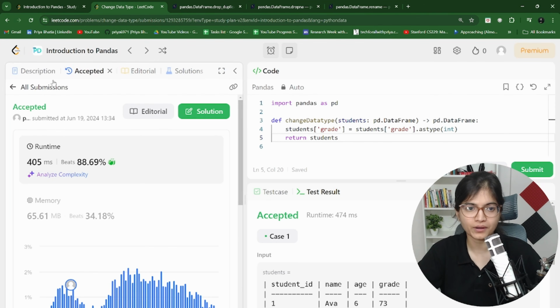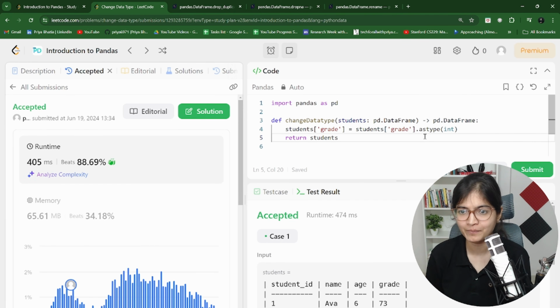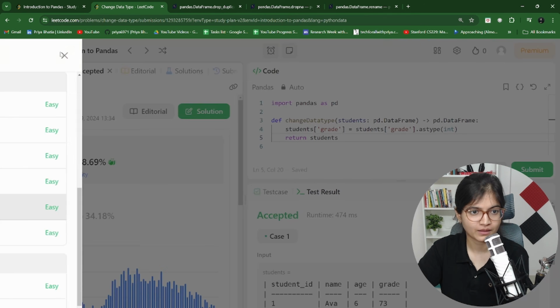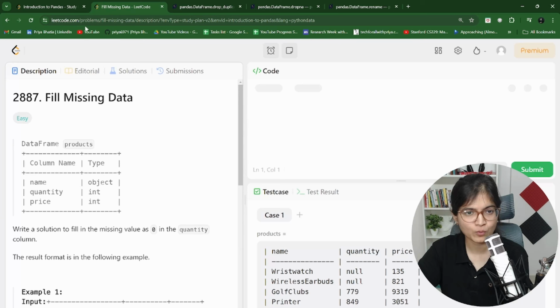Very good. Great. Superb. So whenever you want to do any type conversion, do remember that we have a function in the Pandas framework, astype, and you can consider that to do the typecasting. Perfect. Now let's move ahead.